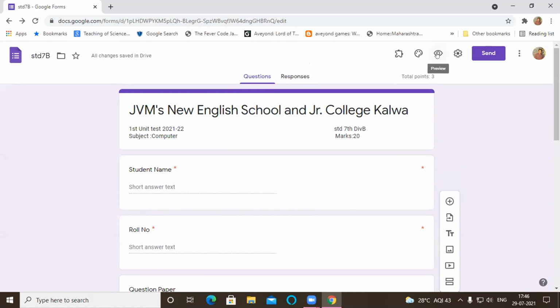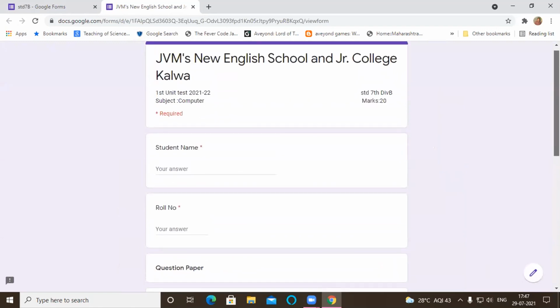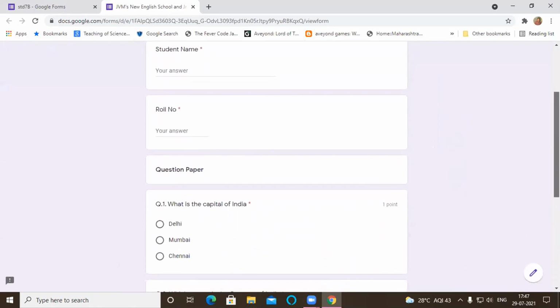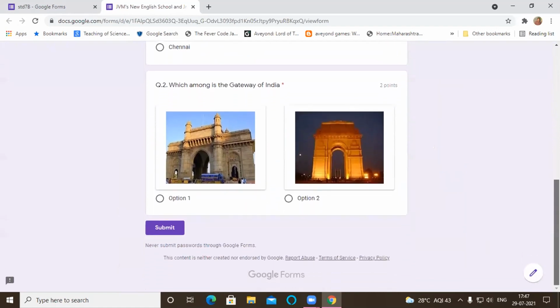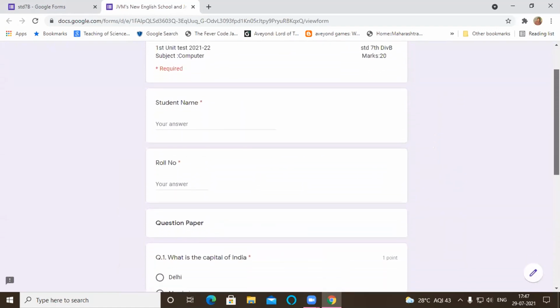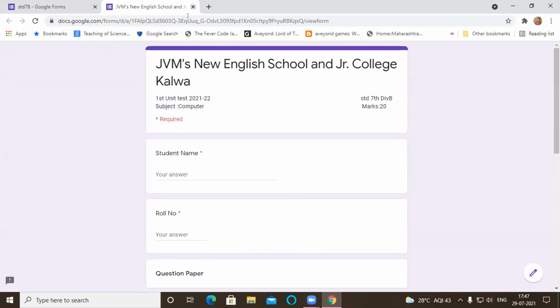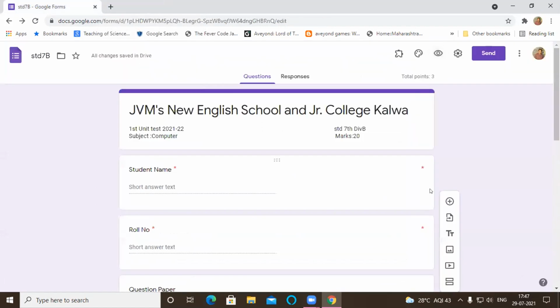So you will understand how the paper looks when the students open it in Google Chrome. Like this, they will get the question paper. So you can take a preview of what you have designed. This way they will get the question paper. Now once you have designed this,